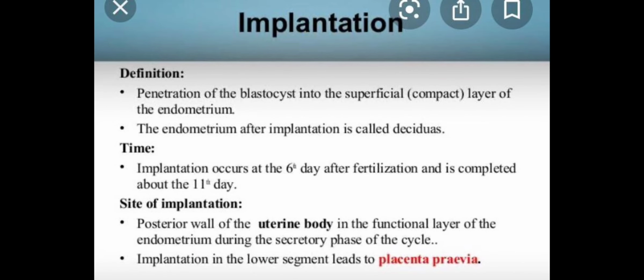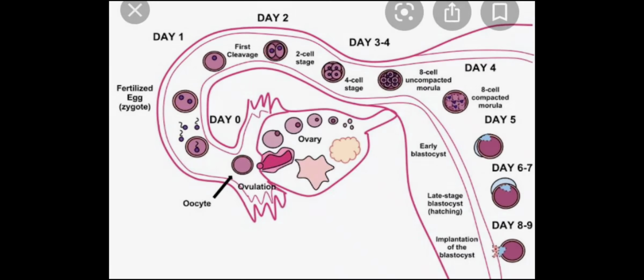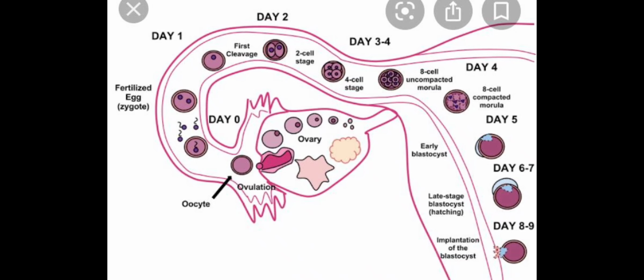Implantation is basically when the blastocyst reaches the endometrium layer of the uterus, and this generally occurs on the 6th day after fertilization, and this blastocyst will result in the formation of placental connection with the endometrium of the mother or the uterus. So, these are the various stages of how the zygote which was formed in the ampullary isthmic junction reaches the uterus, and how the blastocyst gets implanted in the uterus.